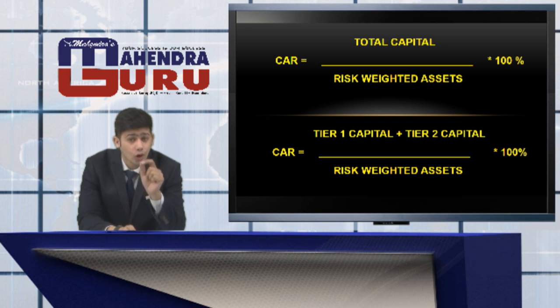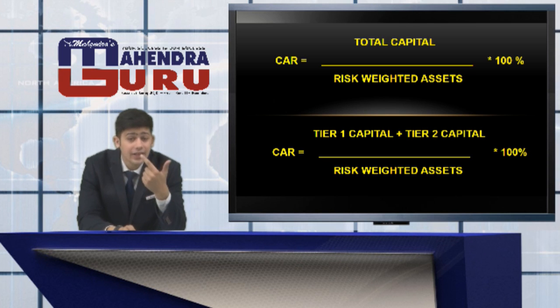So the loss incurred would be from the RWA, the risk weighted assets, and the amount resolved or provided for would be from the total capital. So it is a ratio that tells us the amount of loss recovery a bank can possibly do in the near future.